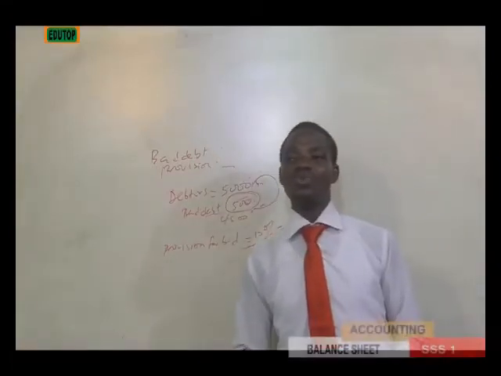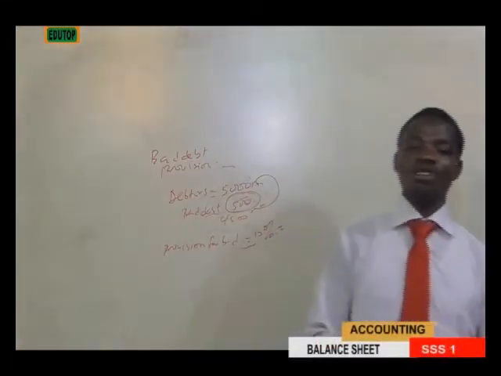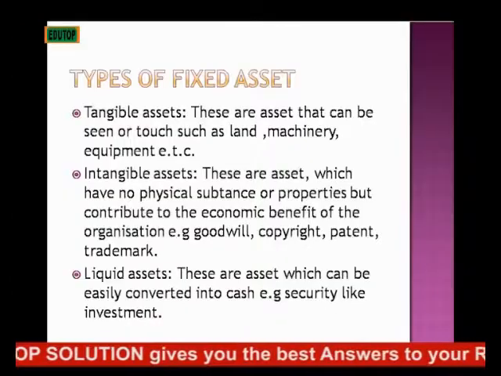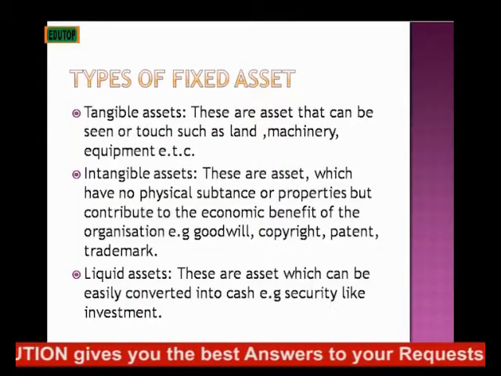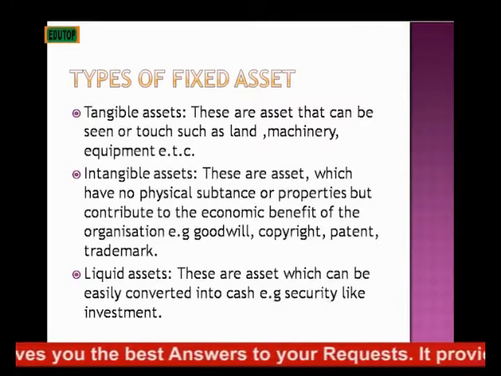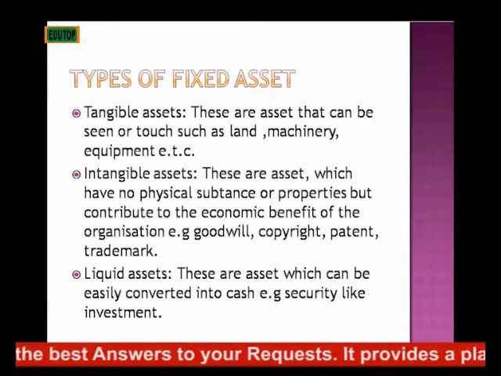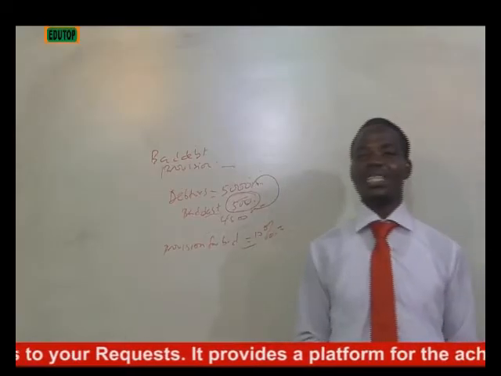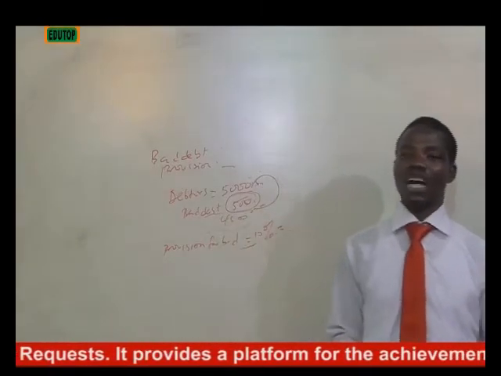Under fixed asset, it can also be classified into tangible assets. What are tangible assets? These are assets that can be seen or touched, such as land, machinery, equipment. So it's an element of fixed asset. Like tangible is something that you can see.